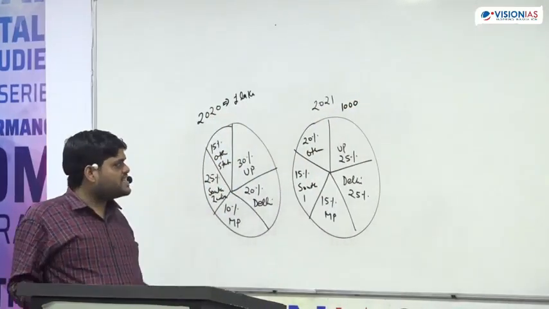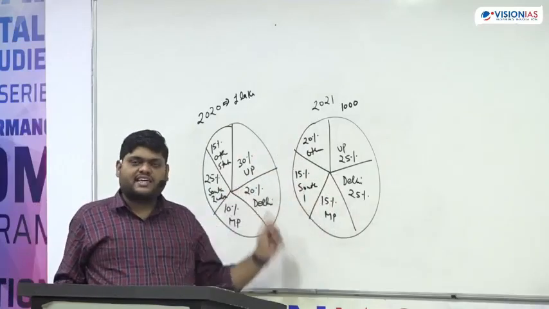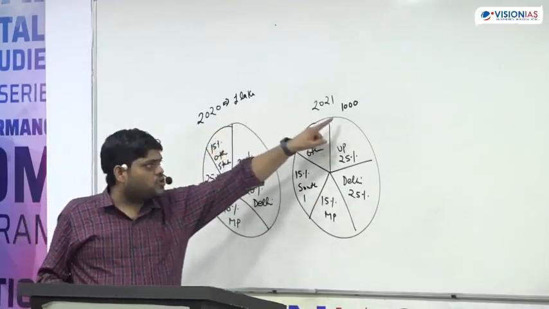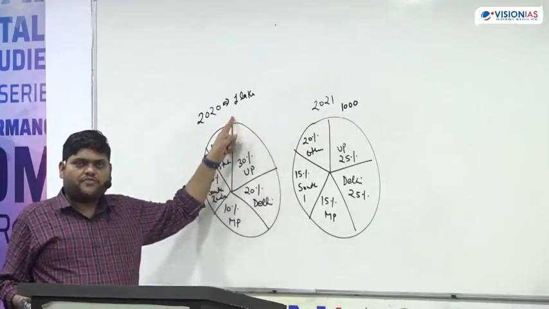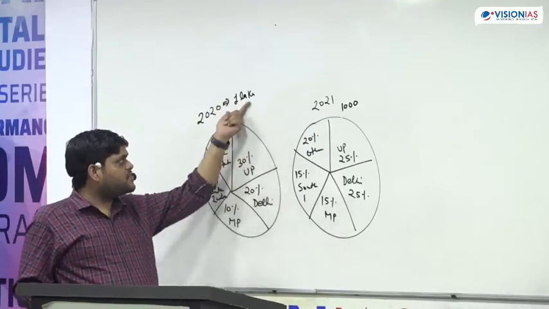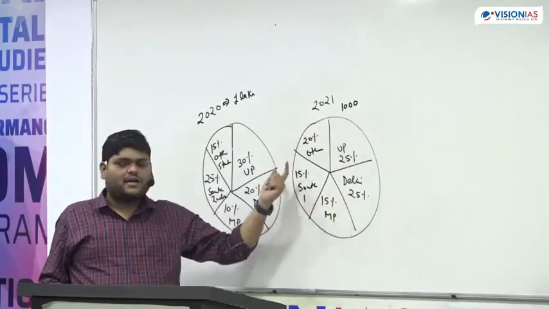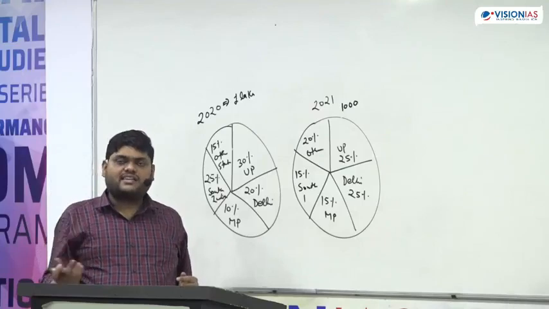Then you will see that in none of the states does the total number of students increase. And if I reverse it, this becomes 1000 and this becomes 1 lakh, then in every state the total number of students increases.